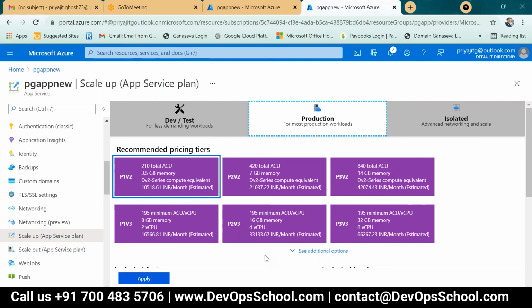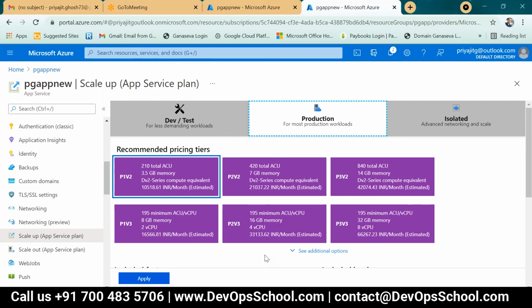Do we need to restart our web apps? Is it mandatory? Mandatory. Otherwise, how can the plan take effect? If I deploy under that particular plan, will it start automatically, or do we need to start it manually? It will start automatically.